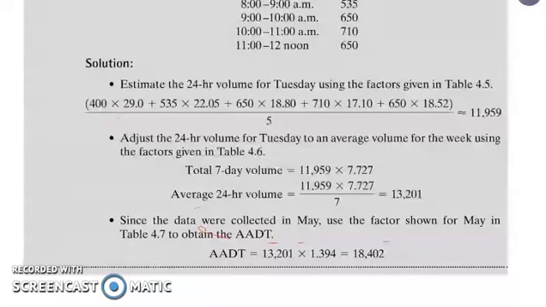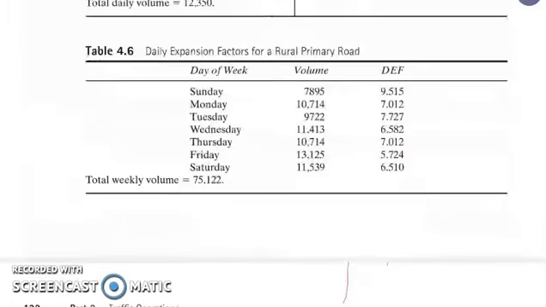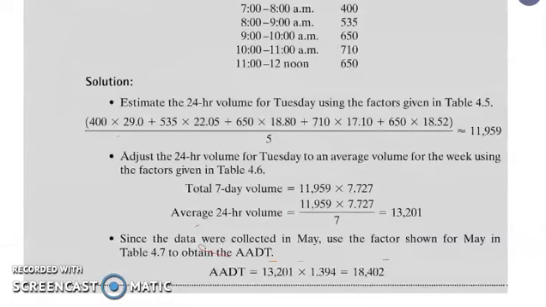Then adjust the 24-hour volume for Tuesday to an average volume for the week using the factors given in table 4.6. For the total 7-day volume from table 4.6, the daily expansion factor for Tuesday is 7.727. So we simply have to multiply our 11,959 and divide by 7, which gives a value of 13,201.